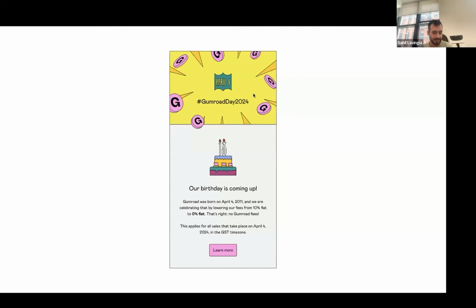And so anyway, this is our answer to people who are complaining about our 10% flat pricing. You just launch your product on April 4th or do a sale on April 4th, and you won't pay any Gumroad fees on that date. It'll be 0% instead of 10%. And it's a nice way to answer that in a tongue-in-cheek fashion and renew this tradition. And hopefully, now that Gumroad is nicely profitable, we can make this a thing that we do every single year going forward.